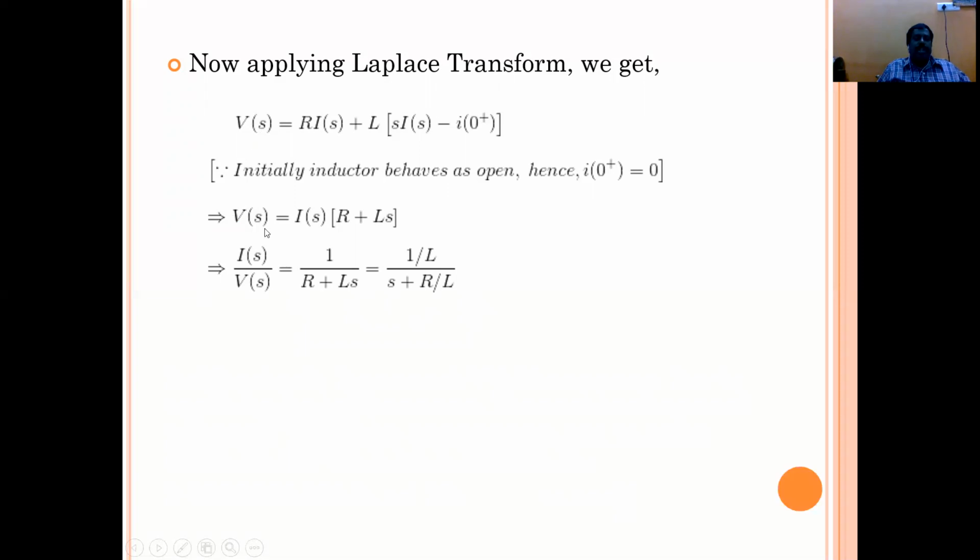Therefore, the above equation can be written as V of S is equal to I of S taken as common, I of S into R plus LS. As we said, the transfer function is output by input. Here the current is output and voltage is input. So I of S by V of S is equal to 1 by R plus LS. This term can be written as 1 by L into 1 by S plus R by L.